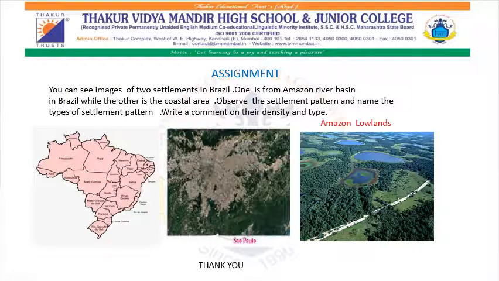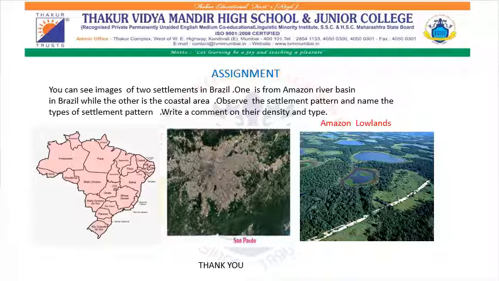So we have learned about the settlement pattern of Brazil and India. In the next PPT, we will learn about India's and Brazil's urbanization. Now your assignment is, you can see the images of two settlements in Brazil. One is from the Amazon River Basin while the other is in the coastal area. Observe the settlement pattern and name the types of settlement pattern. Write a comment on their density and type.